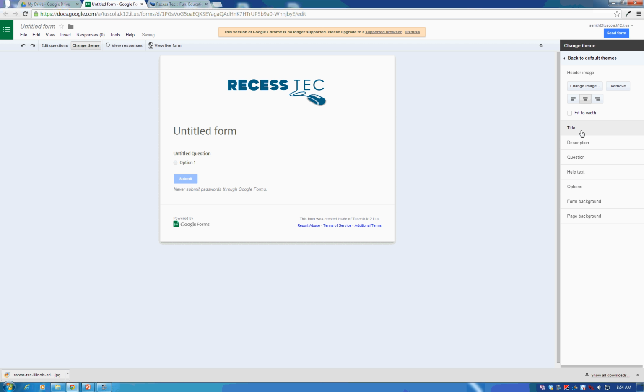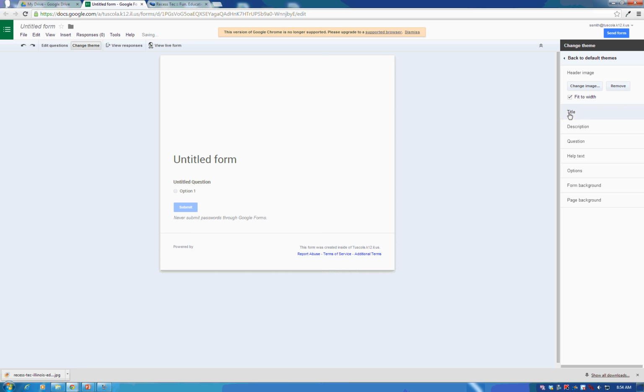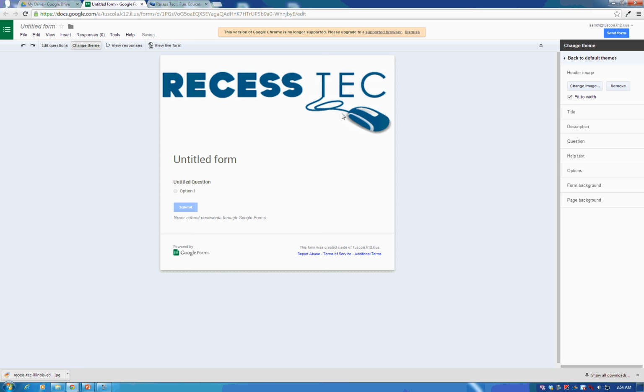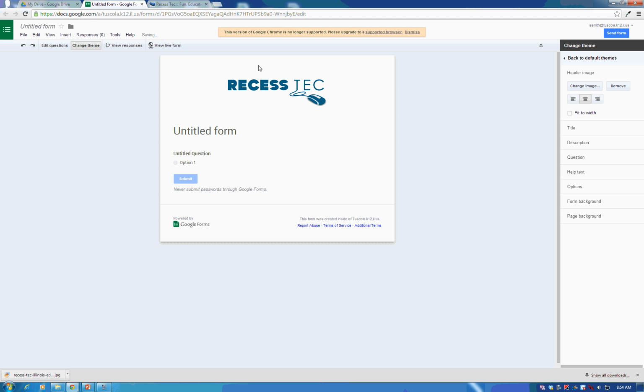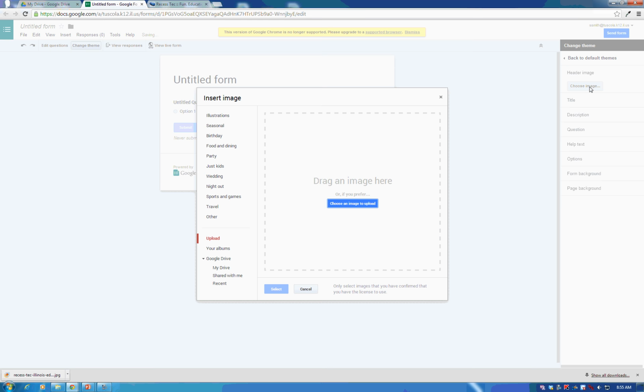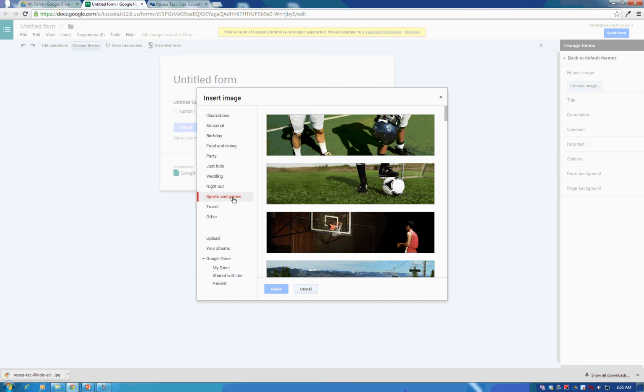Or if you want it to stretch all the way across, you can do that. It's not going to look good with this logo because it's such low quality, so it ends up looking grainy and not great. But just know that you have the option to put in whatever you want at the top of your Google Form now, which I think is so, so great. So I'm going to go ahead and remove that one, and I'm going to grab one of the animated ones just because I think they're pretty cool.